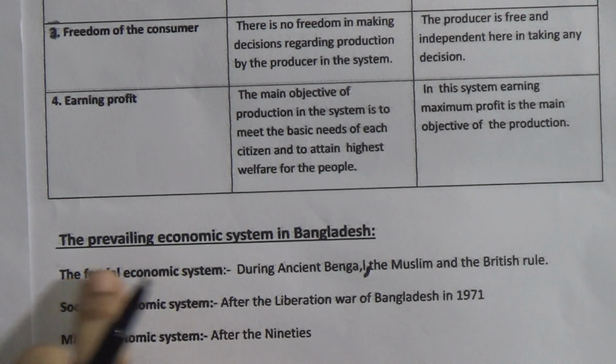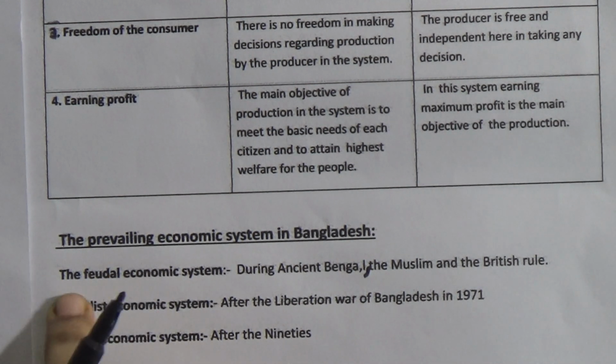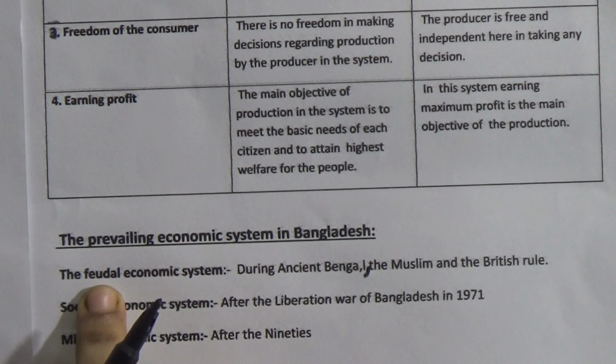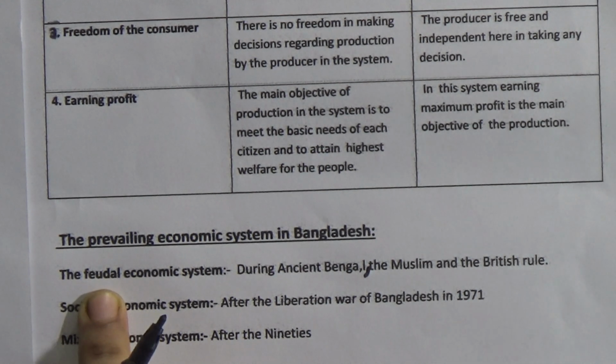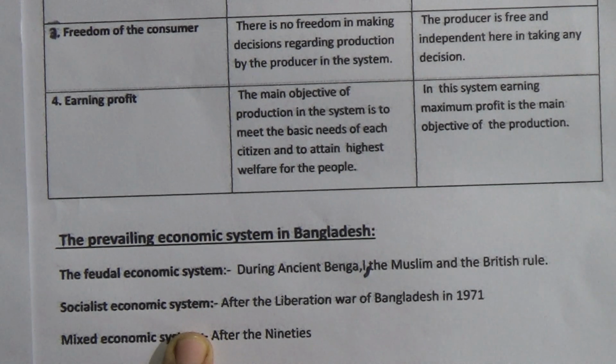This is actually based on land. There is a landlord who owns all the lands, and he distributes the lands to the farmers who produce goods and give the profit to the landlord. The landlords were called zamindars at that time, and he had a group of latials. If any farmer tried to disobey the landlord, the latials would beat them. So this is the process.